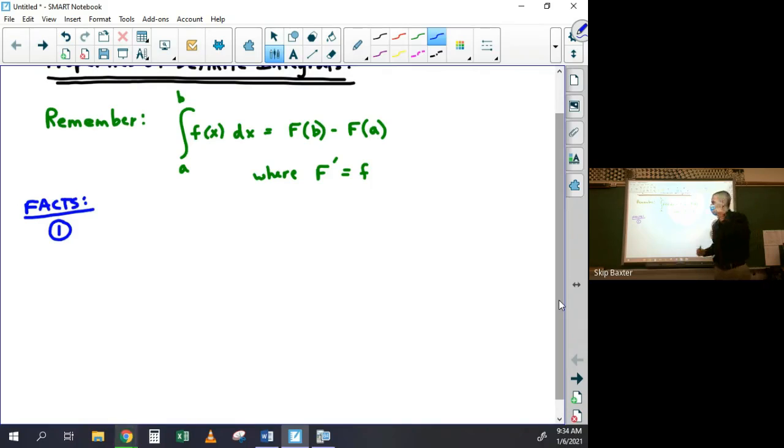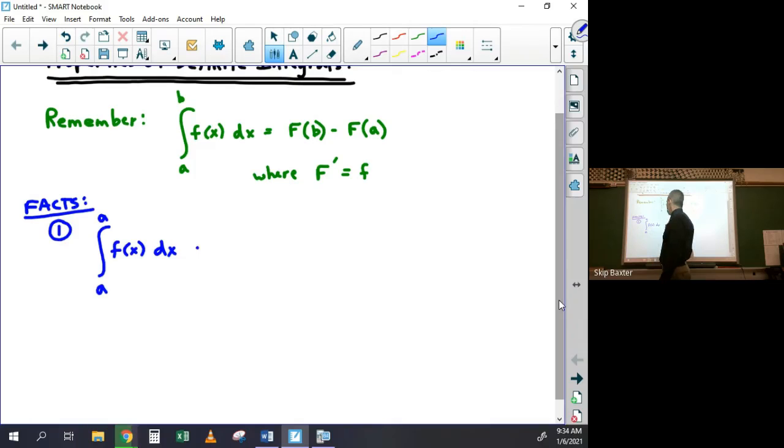So the first one is, if you have the integral from a to a of f of x dx, finish my sentence. What's the answer? Nope. It's 0. I mean, you were on the right track. It's F of a minus F of a, which is 0, no matter what.